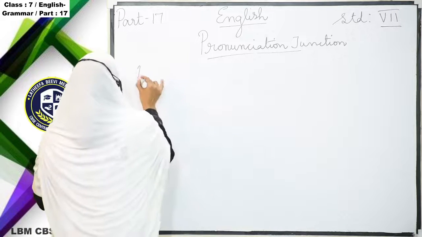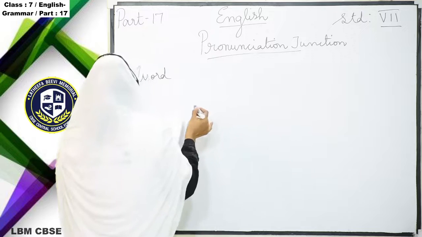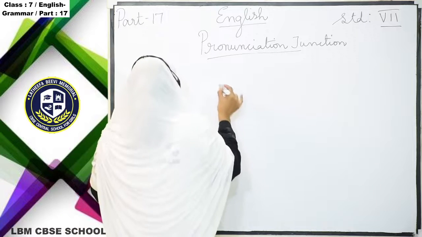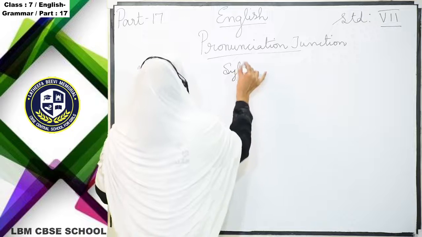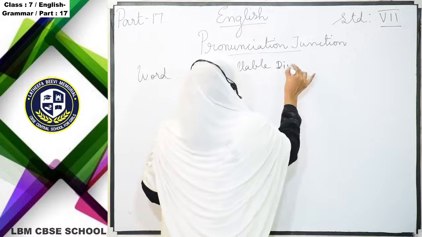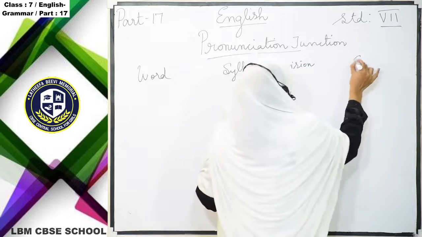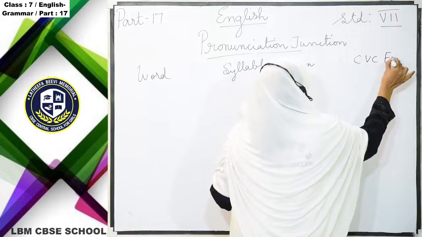For example, here, syllable division. For your better understanding, they have divided the letters, and then the CVC form.